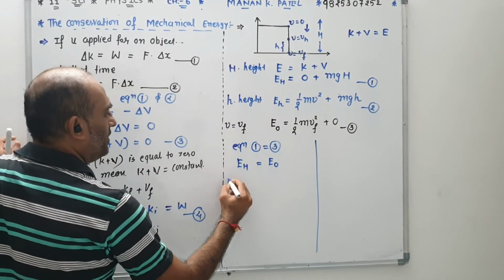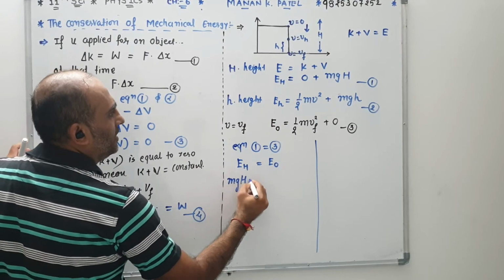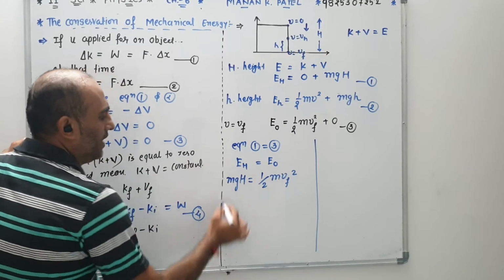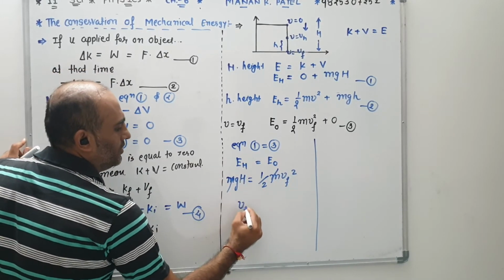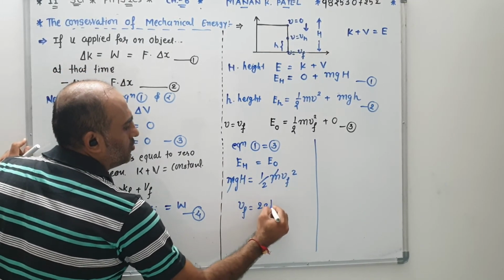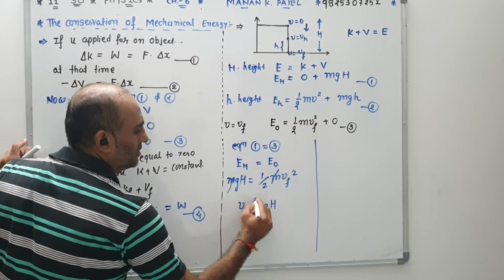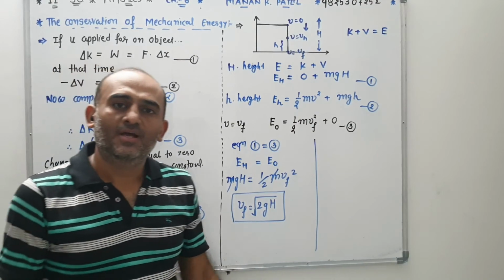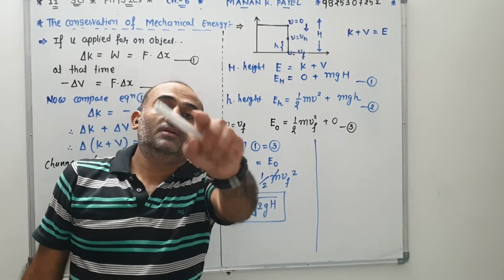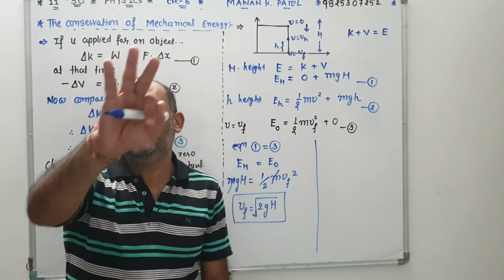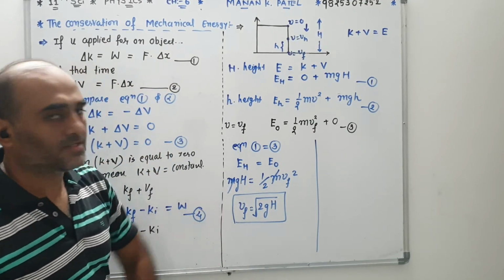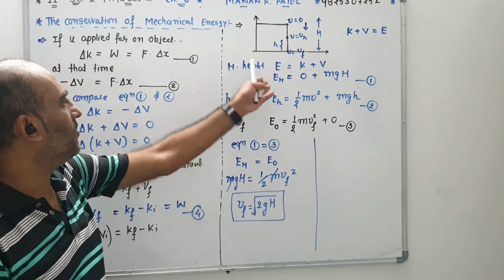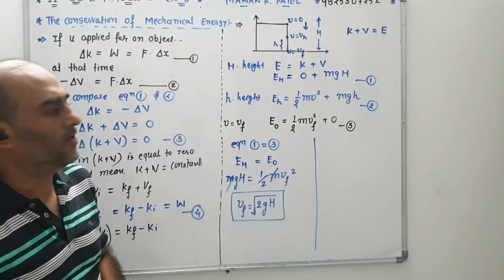So first of all, mgH is equal to half m vf square. Now mass cancels, so vf is equal to root of 2gH. Do you know that this is the constant acceleration equation from chapter number 3, v square minus v naught square is equal to 2ad, but in a different form by using the energy equation.